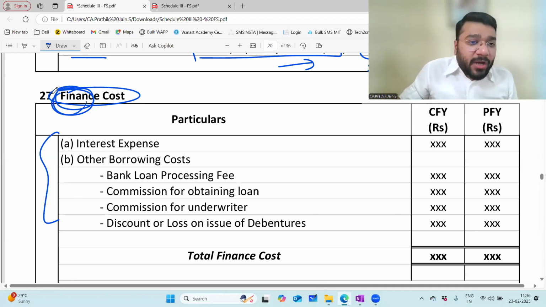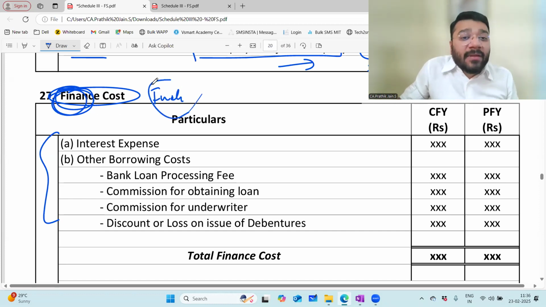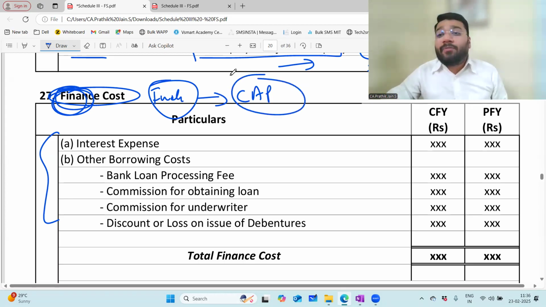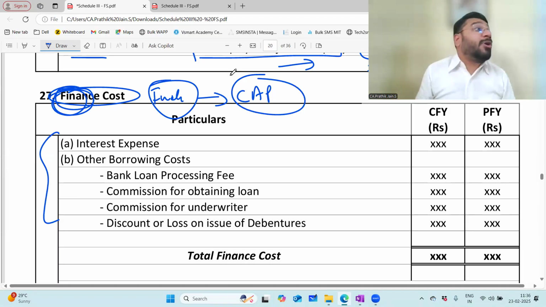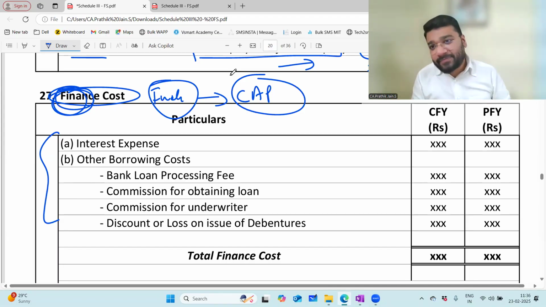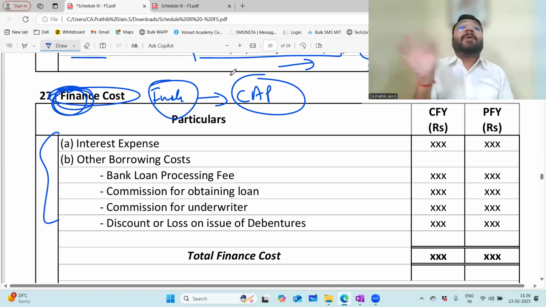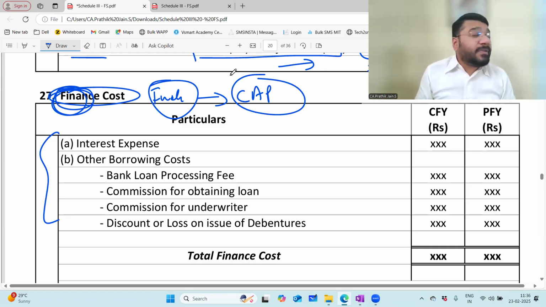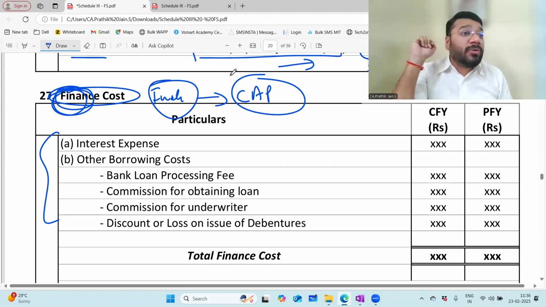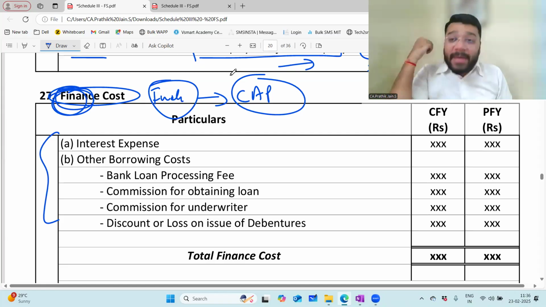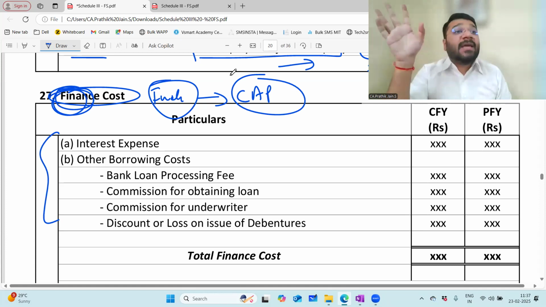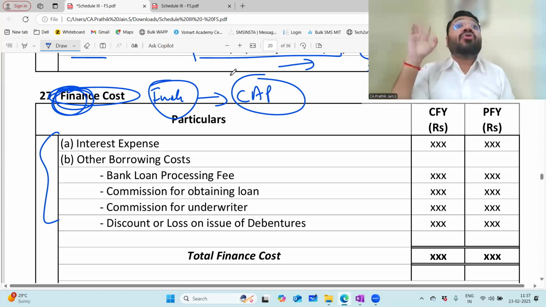Here when I say finance cost, it is a cost of funding. Which funding? That funding which is a charge against profit item. What is a charge against profit item? We have discussed this once in 12th CBSE, once in CA Foundation. What is a charge against profit item? It compulsorily has to be paid whether profit or loss. Yes, you have to pay that irrespective of whether you have profit or loss. Every item that you show in the trading account and P&L account is a charge against profit item. Means I have to pay the salary, I have to pay the fees, I have to pay the interest, I have to pay the telephone charges, I have to pay the wages, whether the company is into profit or into loss.